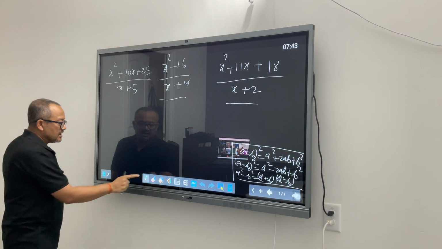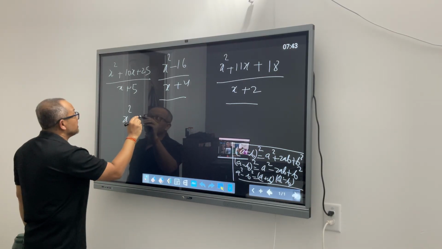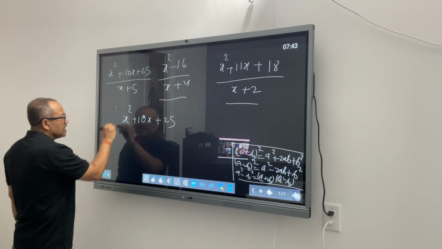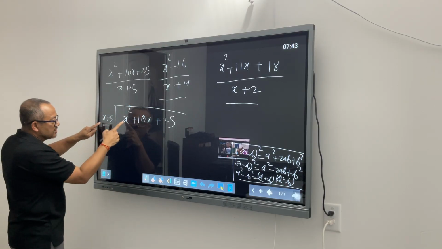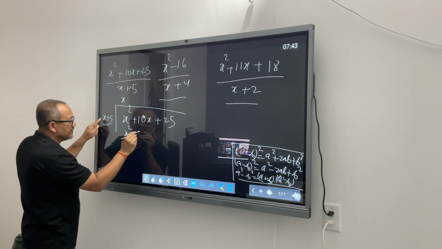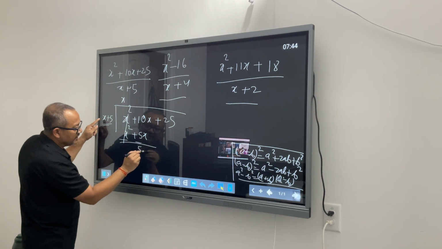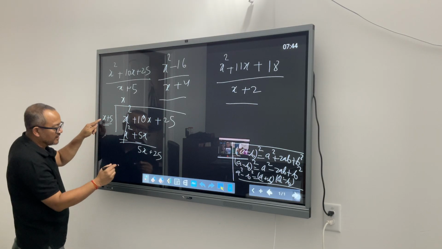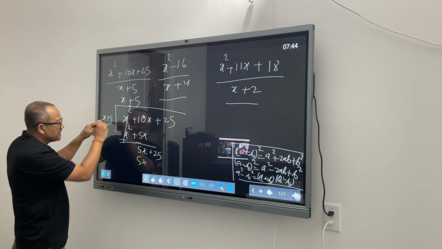Okay. Now, second method, obviously you guys know, when nothing works, addition, subtraction, multiplication, division is always there. You start dividing it by x plus 5. First thing, you are trying to knock out this power, so you multiply this whole thing by x. As soon as you do that, it becomes x squared plus 5x. These two are gone. So you are left with 5x plus 25. Again, you are trying to multiply this guy by something to get 5x. You multiply by 5. So you get 5x plus 5 times 5 is 25.